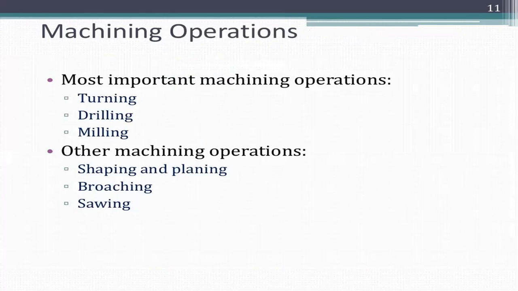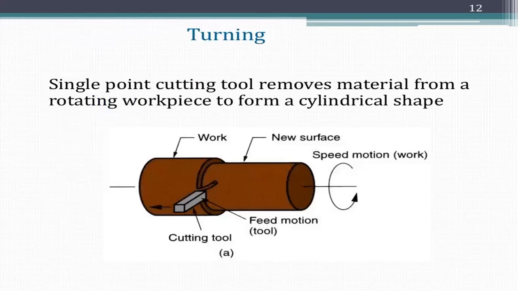Machining operations. The most common machining operations are turning, drilling, and milling. The other machining operations are shaping, planing, broaching, and sawing. Turning, drilling, and milling are simple machining operations, but operations such as shaping, planing, broaching, and sawing are not done in such simple areas.